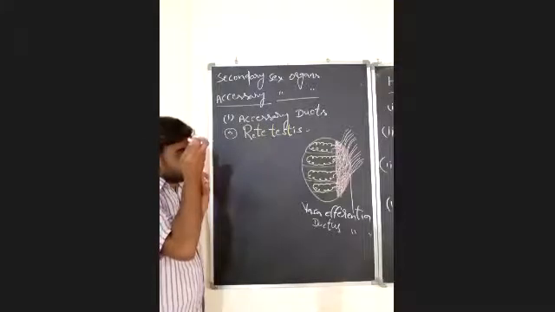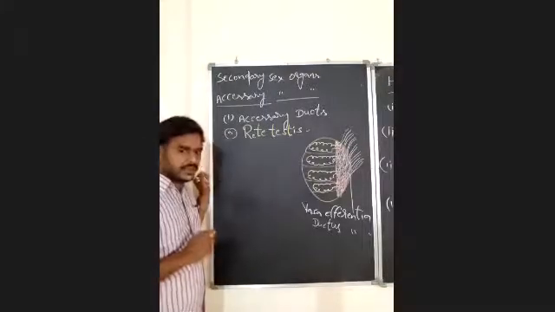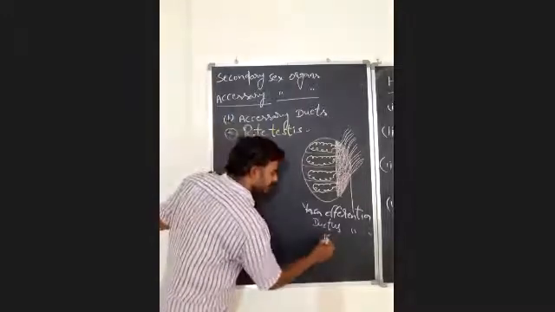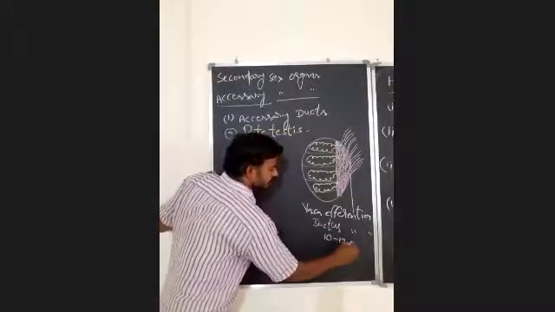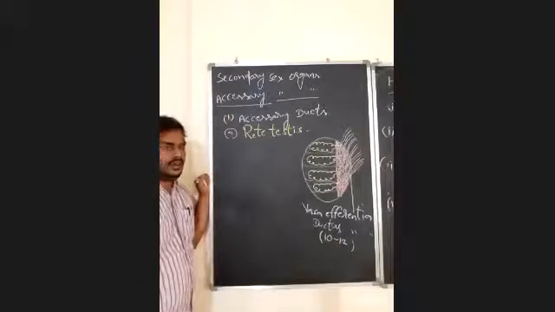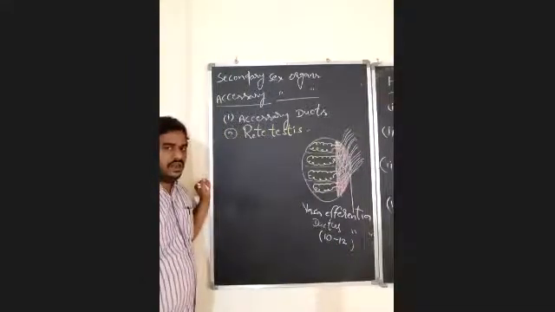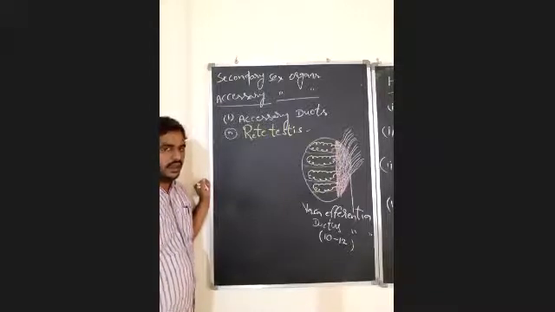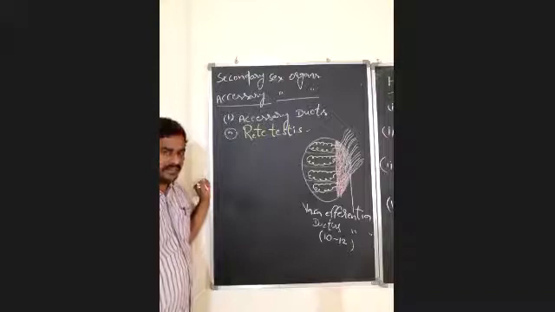What is the number of vasa efferentia in the male reproductive system of human beings? It is 10 to 12. What is the role of this vasa efferentia?